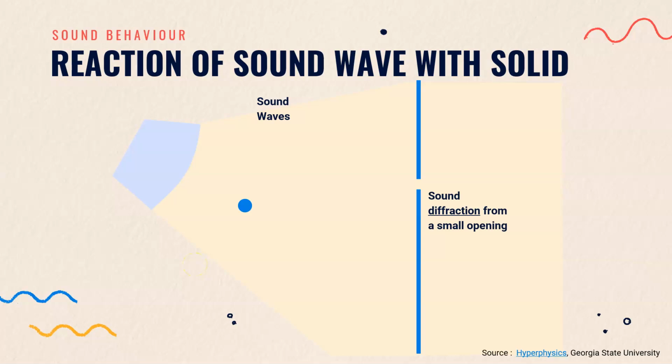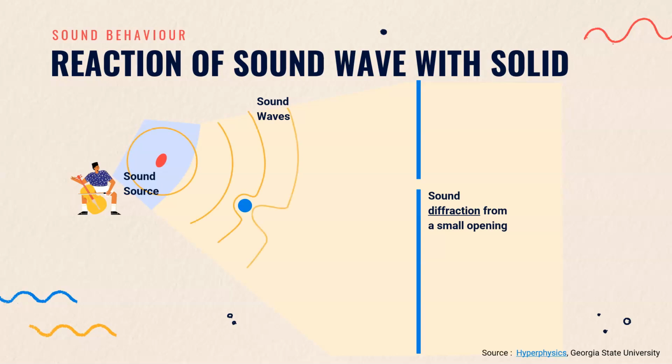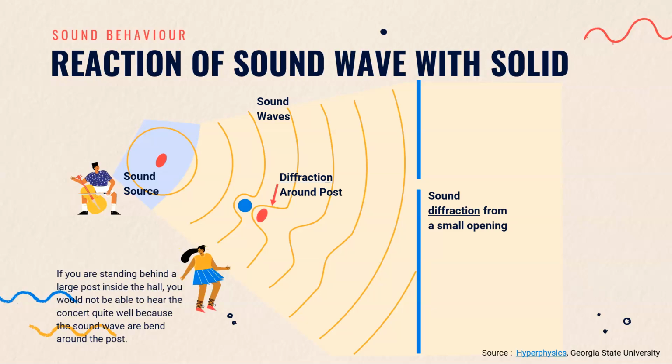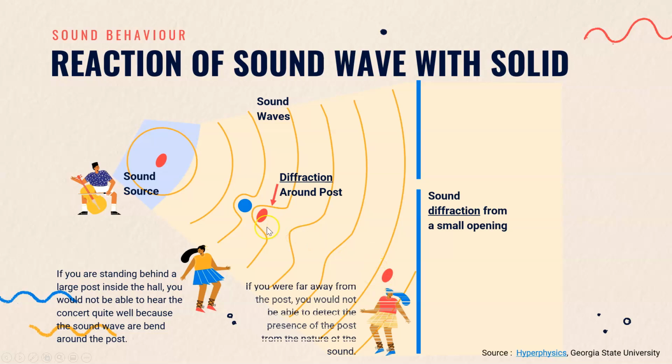Now imagine that you are in Dewan Budaya. When there's a performance, the sound will propagate from the source, which in this case is the stage. If there is a big column inside the hall, diffraction will happen around it. So if you're sitting behind the column, you won't be able to hear the sound well. But if you are sitting or standing far away from the column, but still the column is between you and the stage, you won't be able to detect the presence of the column from the nature of the sound.